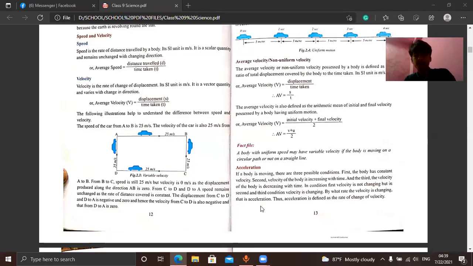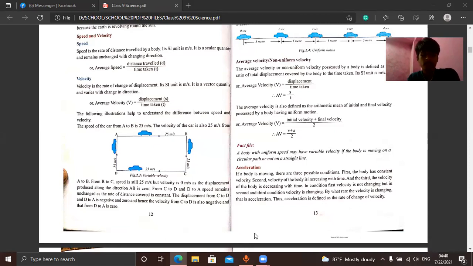So right now, if we're starting speed and velocity, class 9, we'll be talking about distance and displacement at first. We'll know what is distance and what is displacement. We have already learned distance and displacement in class 8. In class 9, you won't read about that topic, but we'll try to just remember.